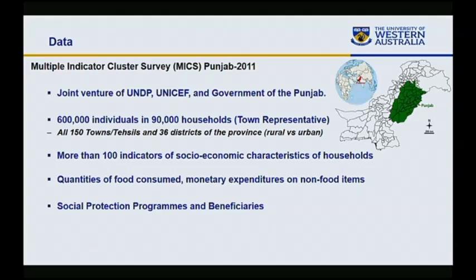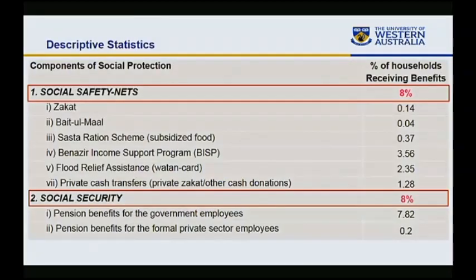It provides information on social protection programs and the number of beneficiaries. If you look at social protection programs in Pakistan, there are two components: social safety nets and social security. We have different programs in social safety nets. These are basically cash transfer programs. One of the problems with these is that they are thinly spread across too many households.